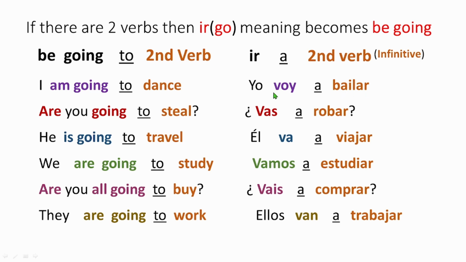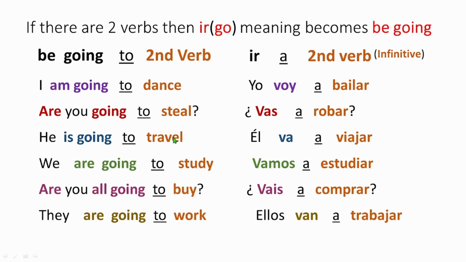And that's it. So if you say, are you going to steal? Vas a robar? Now here vas means are you going? Because there are two verbs, vas and robar. "To" is "a," robar is steal. Vas a robar means are you going to steal?